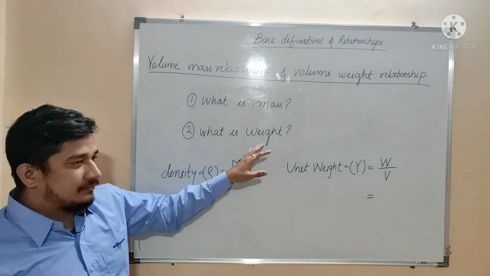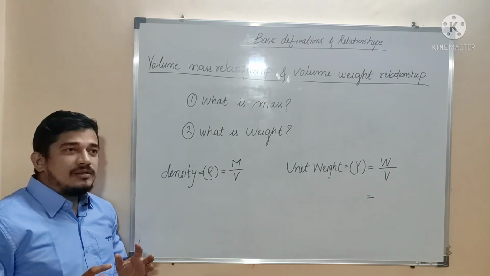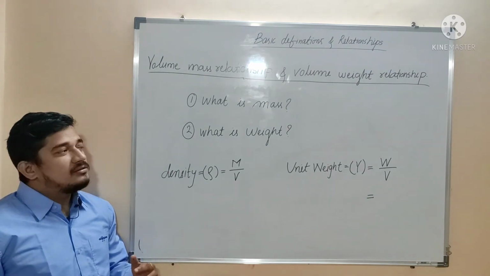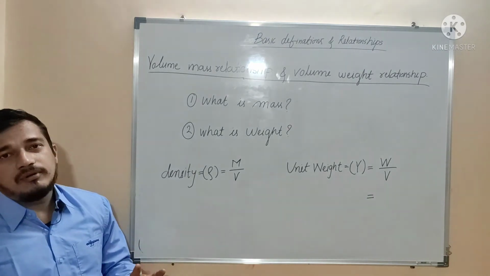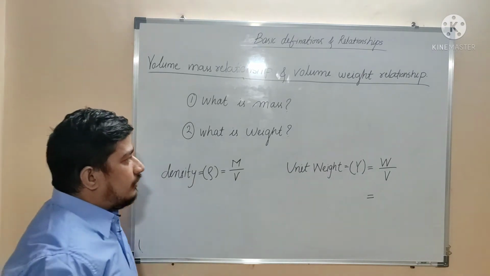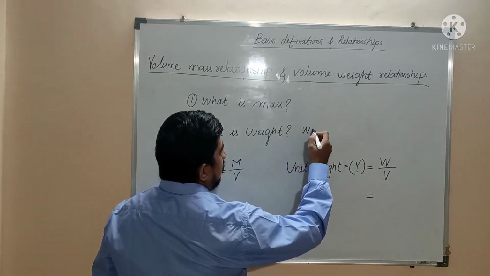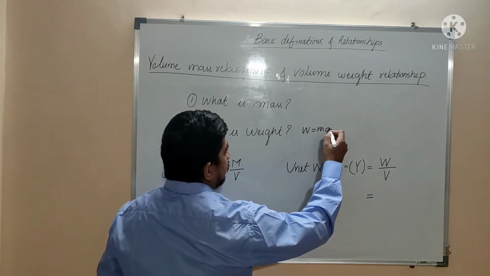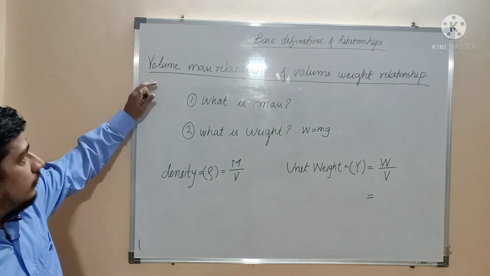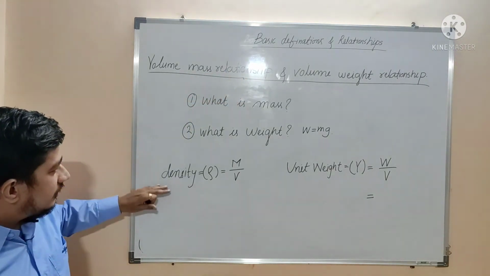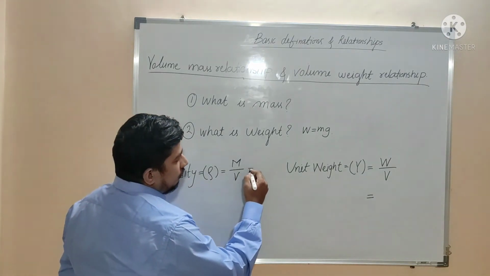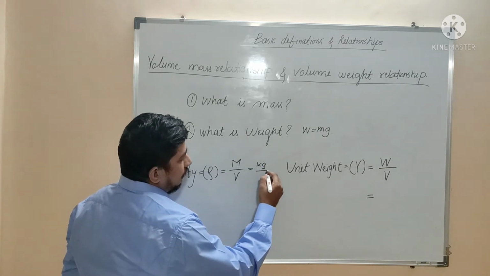After that, what is weight? When a body is acted upon by the force of gravity, that is weight. It is simply mass multiplied by acceleration due to gravity, so W is mass into gravity. Whenever we say density with respect to the volume mass relationship, it is mass upon volume, and it has the unit kg per meter cube.